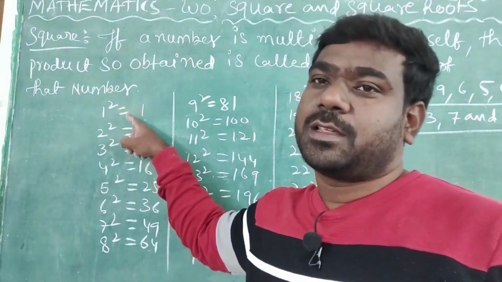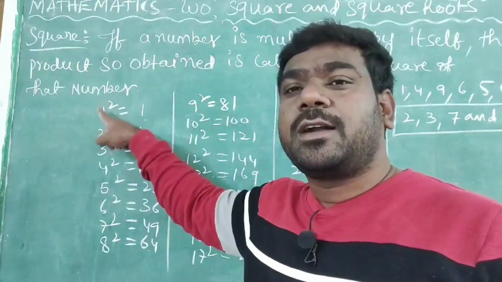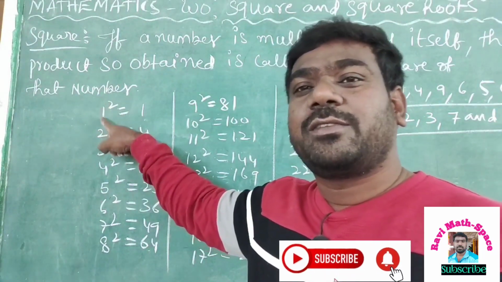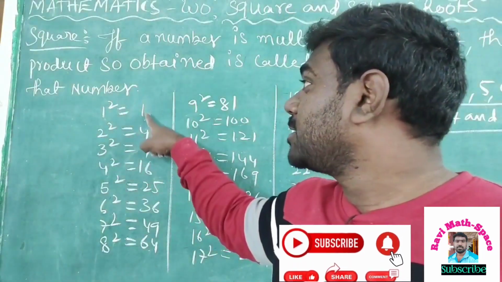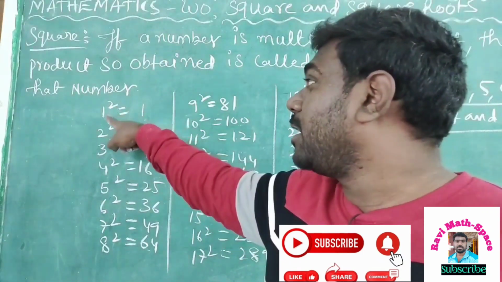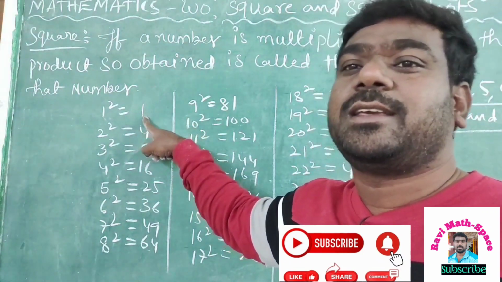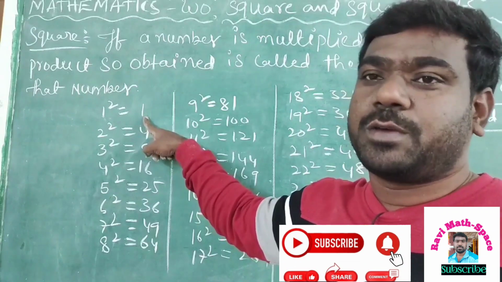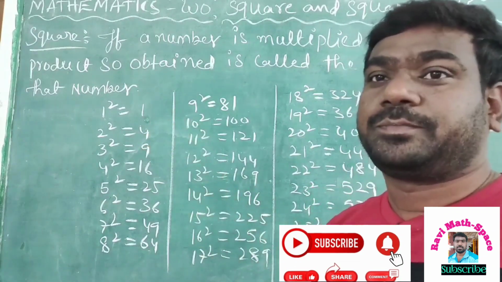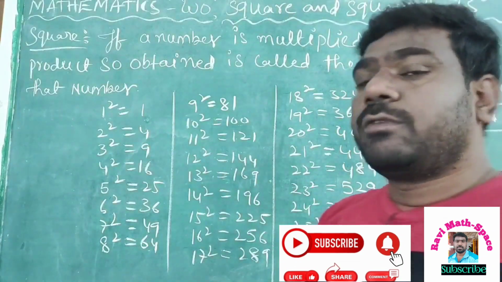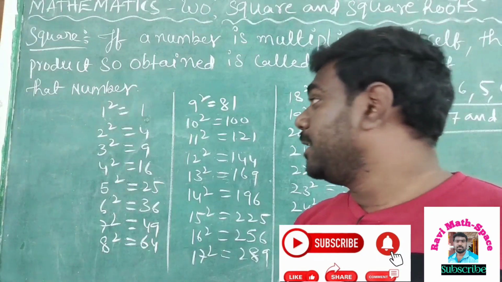Similarly, for odd numbers also. Square of odd numbers, what is the answer? It should be odd only. Square of an odd number is odd only. This is the fourth property. Understand here? So, one more I can tell here.